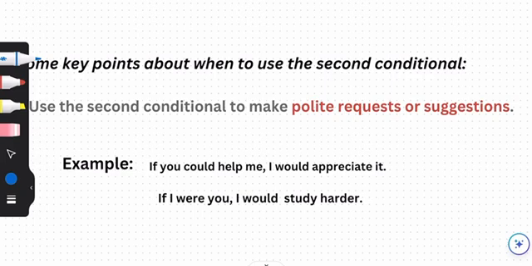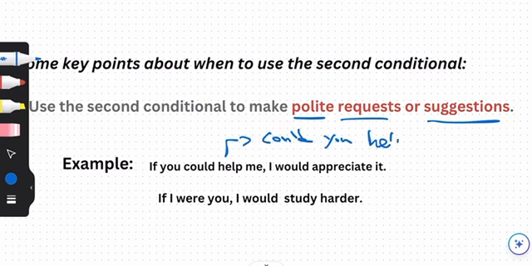Also, we use second conditional for polite requests or suggestions. Let's talk about polite requests. If you could help me, I would appreciate it. That's a polite request, meaning like, could you help me? But it's more polite.